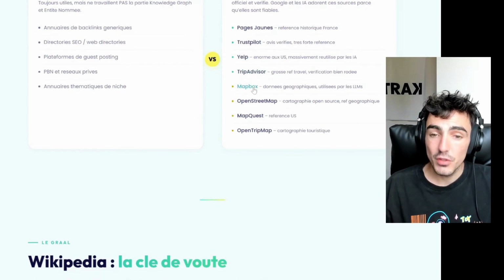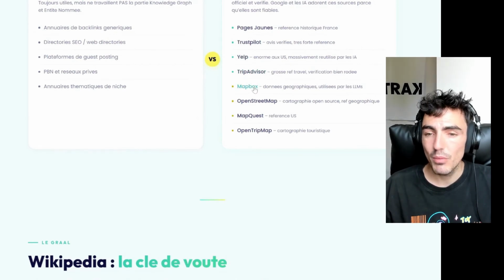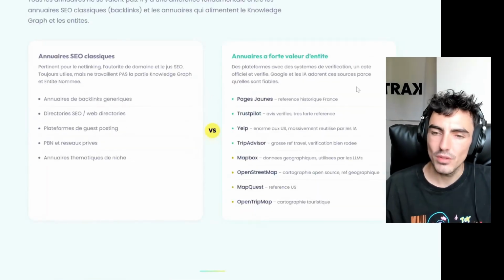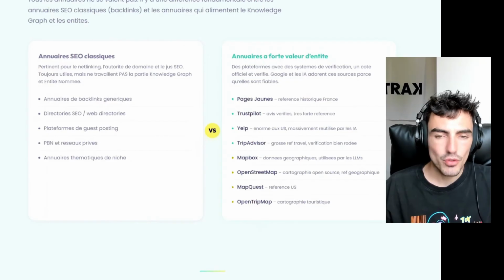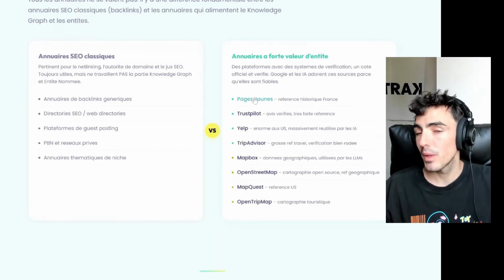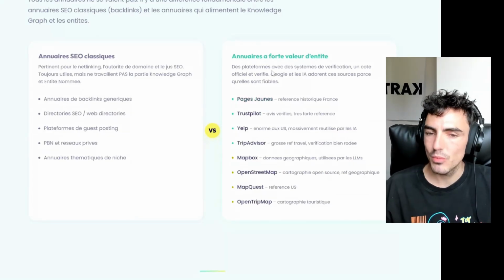But we also have other interesting things, especially geographic and national data, etc. Mapbox, OpenStreetMap, MapQuest, and so on. So if you can get listed in things like that, it's honestly interesting. And there are several others in France. I haven't mentioned them all, but the Yellow Pages came to mind. It's particularly interesting. The Yellow Pages are actually taken over by Mappy afterwards anyway, but it's pretty solid.